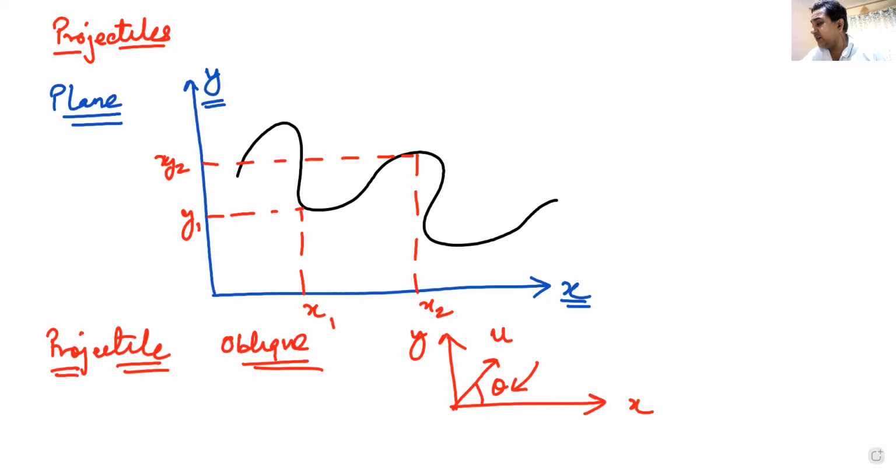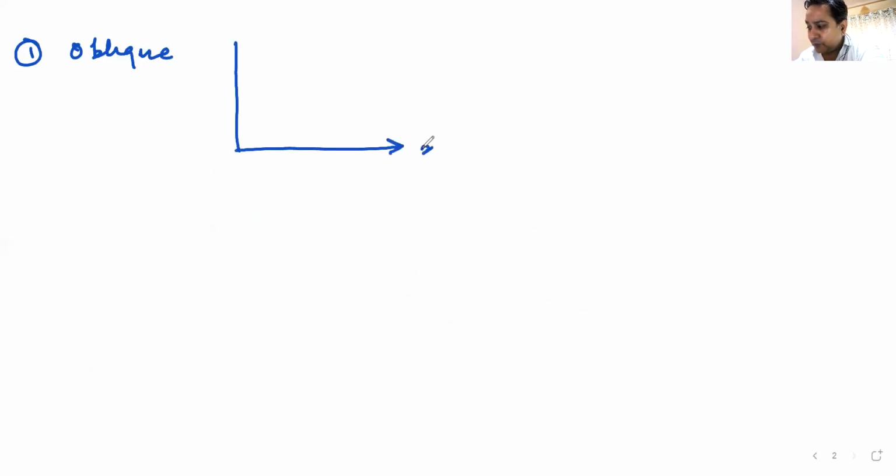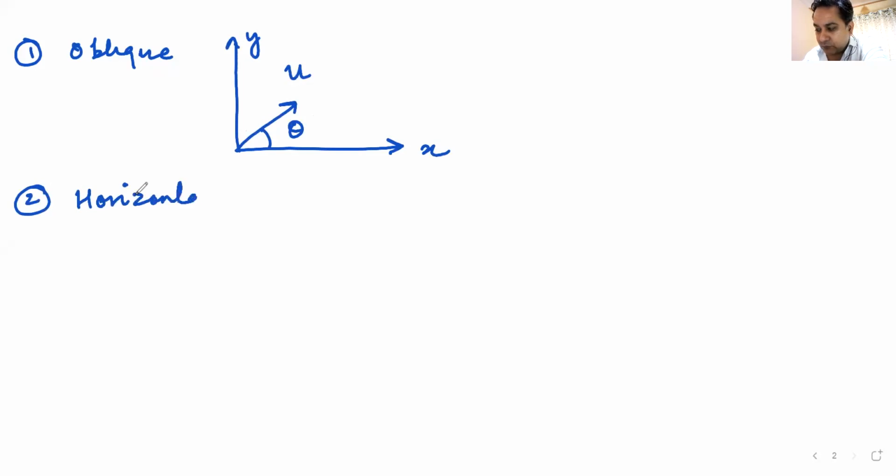So basically, there are three types of projectiles that we are going to study. Number one is oblique projectile. In oblique projectile, on the x and y axes, you're going to throw it with a velocity u at an angle theta. This is known as oblique projectile. The second type of projectile is known as horizontal projectile.